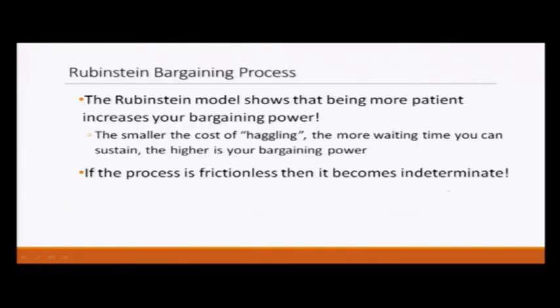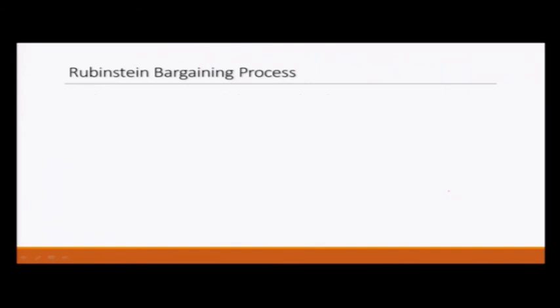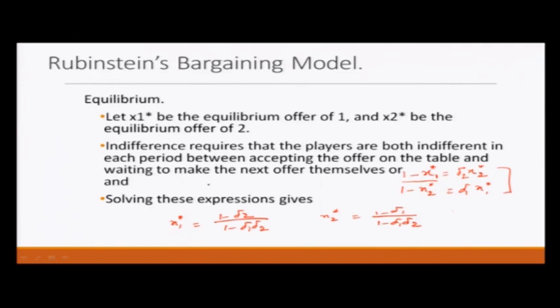So what does the Rubinstein bargaining process tell us? The Rubinstein model shows that being more patient increases your bargaining power. Let us compare: more patience means higher delta. Let us say delta 1 is greater than delta 2. What happens in this case?